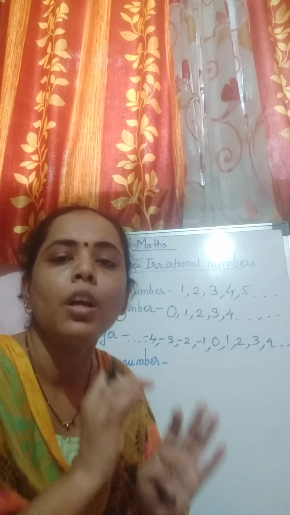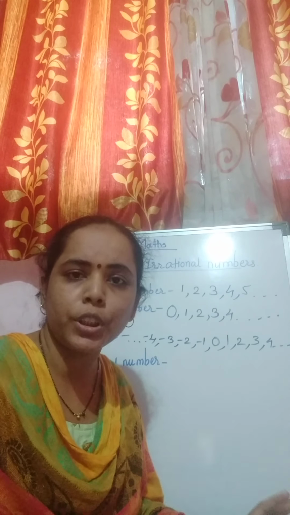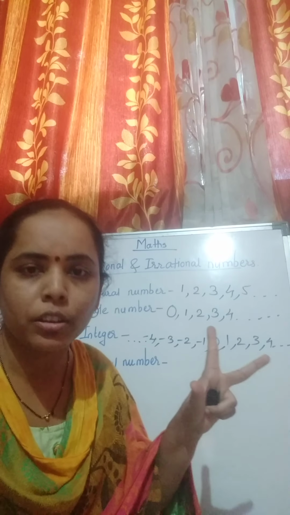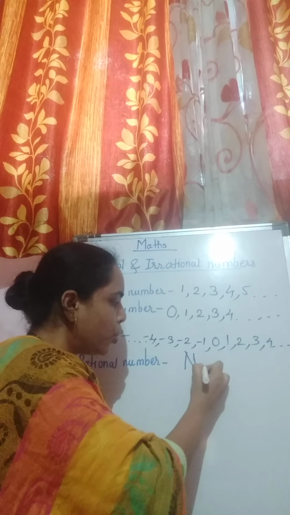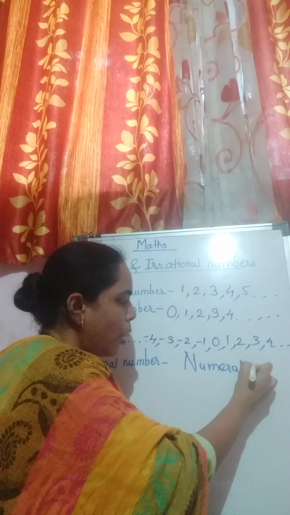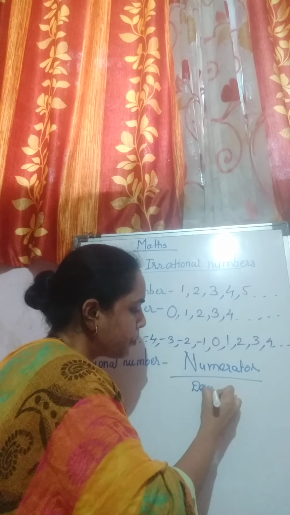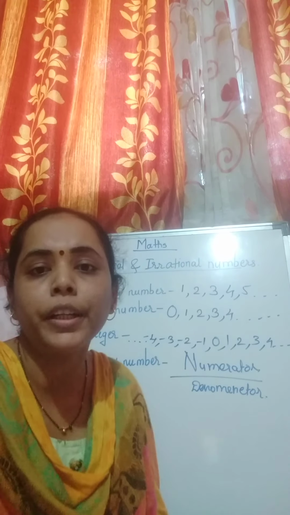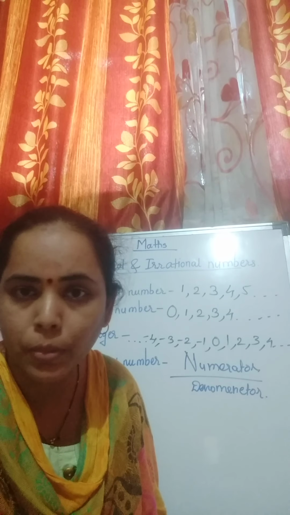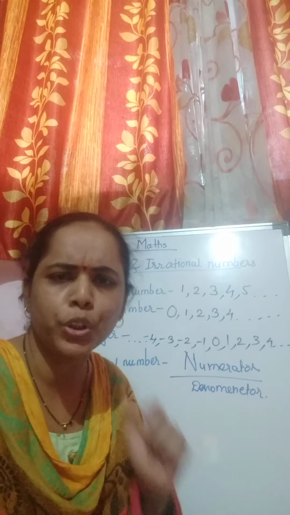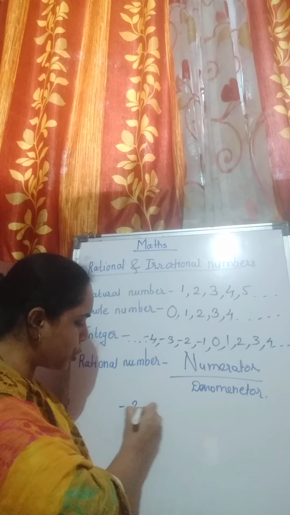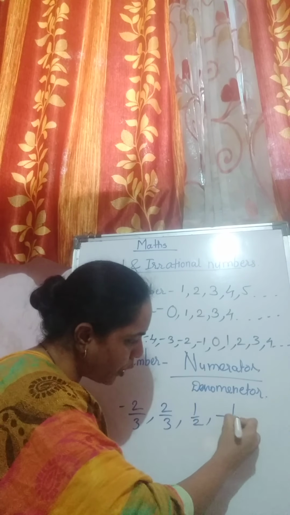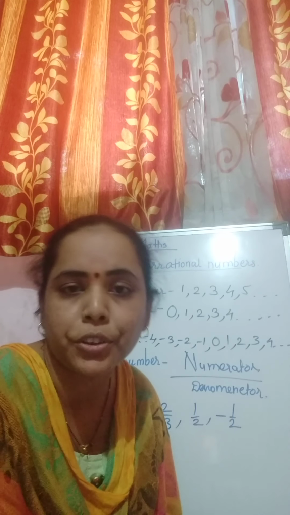What are rational numbers? Any number. It may be positive, it may be negative. The only thing is, it must be in the form of a fraction. Fraction means it should be in the form of numerator upon denominator. Then we call it a rational number. Negative or positive, it's okay. So -2 upon 3 or 2 upon 3, 1 upon 2, -1 upon 2. These are your rational numbers.